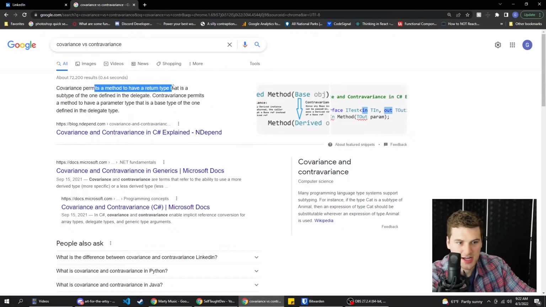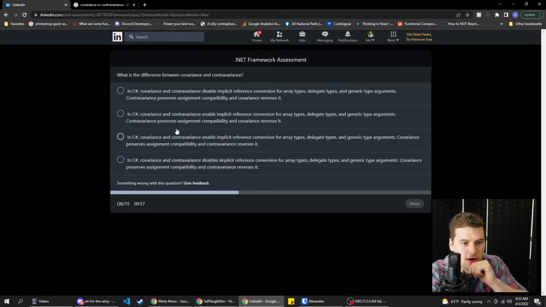Covariance permits a method to have a return type that is a subtype of the one defined in the delegate. Contravariance permits a method to have a parameter type that is a base type of the one defined in the delegate type. All right, so this one probably, right? In C#, covariance and contravariance enable implicit reference. God, I have no idea.